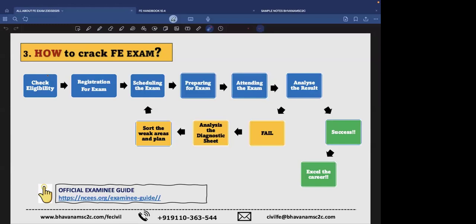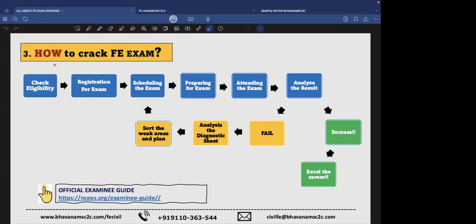So, you have heard about our insights. You guys have attended this webinar with the intention that you have to pass FE. So, how to do it? Whatever target or goal you have in your life must be achieved through some plan, some procedure, some steps. The first thing is you have to check your eligibility. State-wise, the eligibility varies.